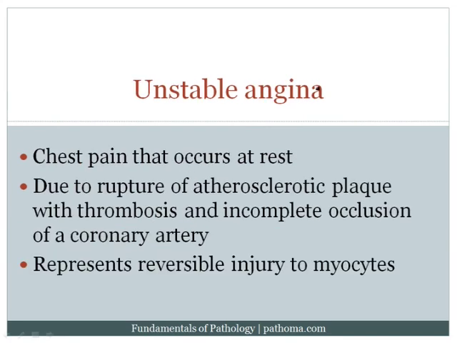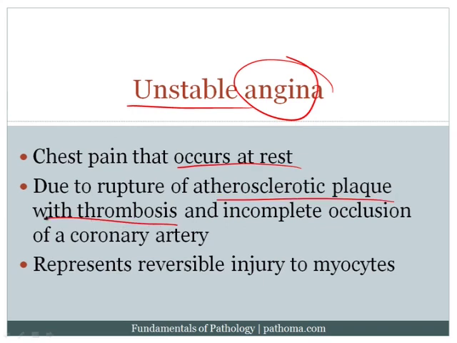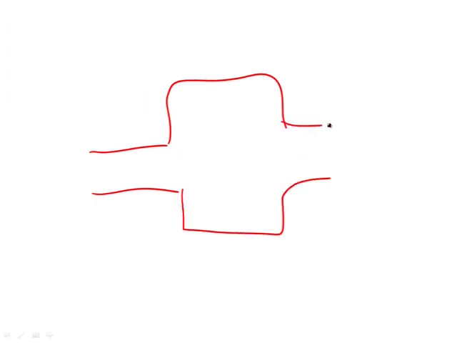Unstable angina is chest pain that's reversible, but it's unstable, i.e. it occurs at rest, and this is due to rupture of the atherosclerotic plaque with thrombosis, but an incomplete occlusion of a coronary artery, high yield, incomplete occlusion. Here's the idea. You've got a coronary artery going into the myocardium, and this coronary artery has atherosclerosis. Imagine if there's rupture, which would usually occur at the neck, here or here, then this would expose the subendothelial